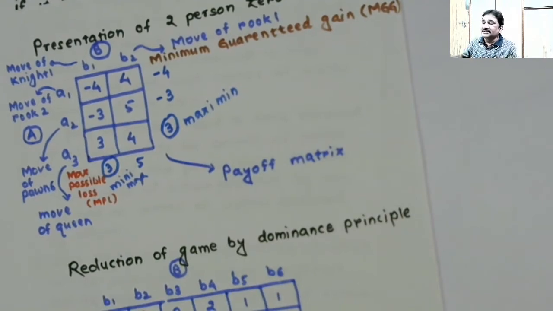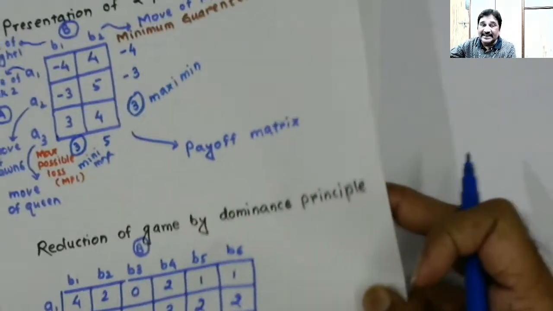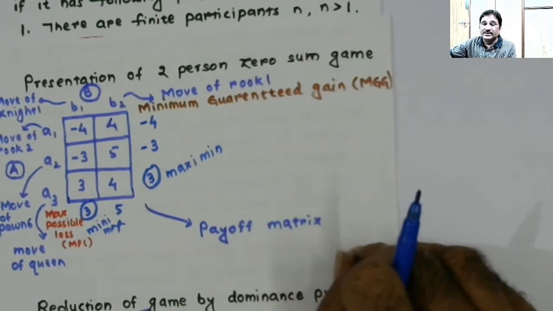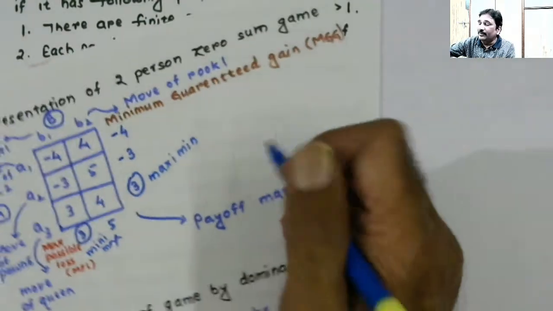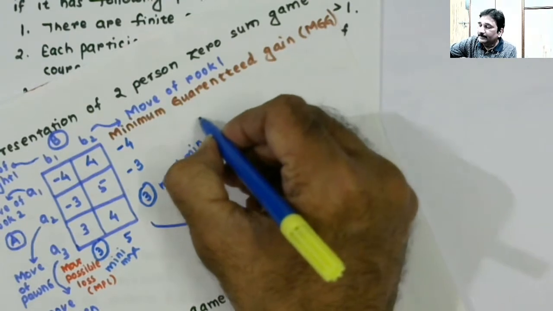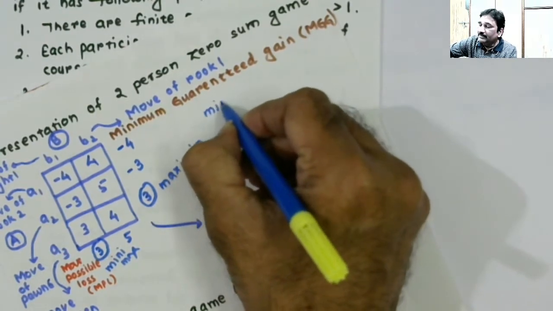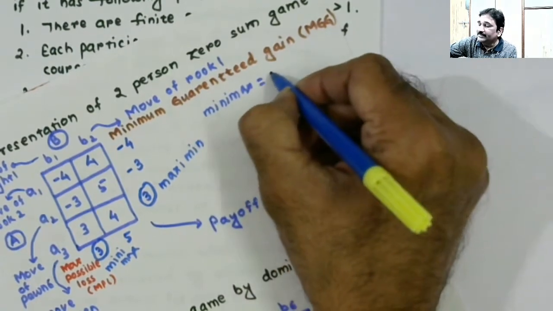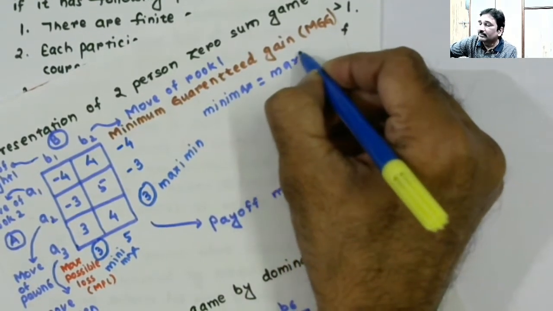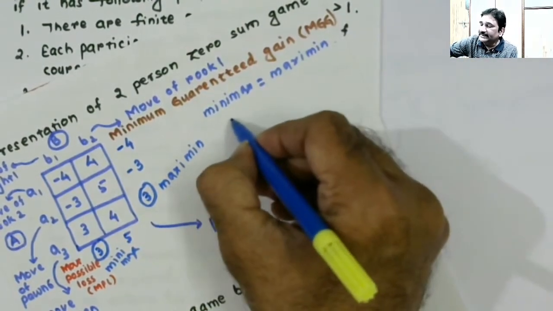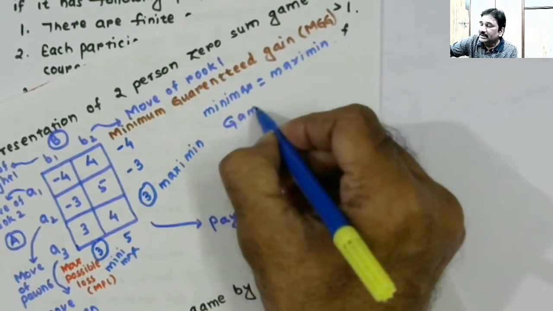Now here I find that maximin is equal to minimax. When that happens, the game is balanced. The game has a saddle point. When minimax is equal to maximin, I say that the game has a saddle point.